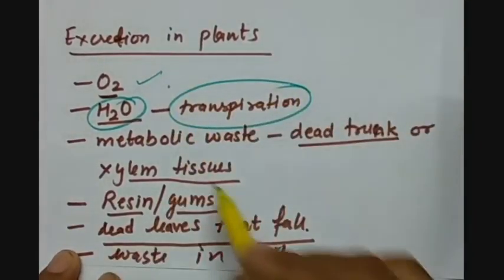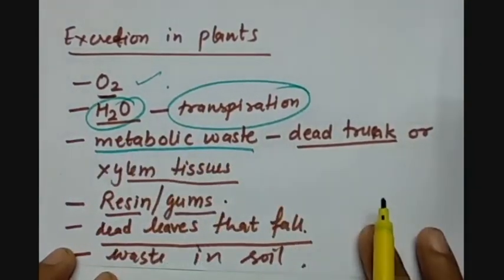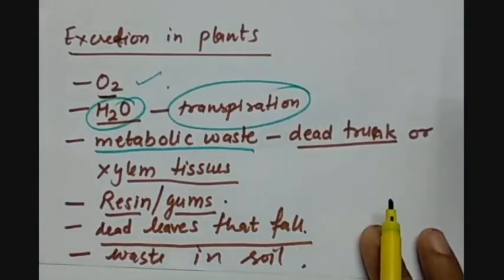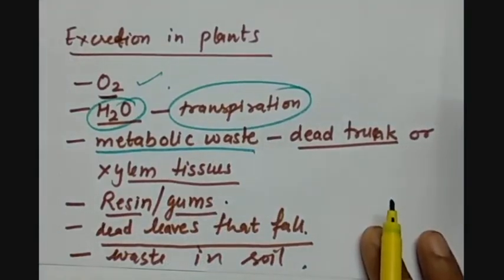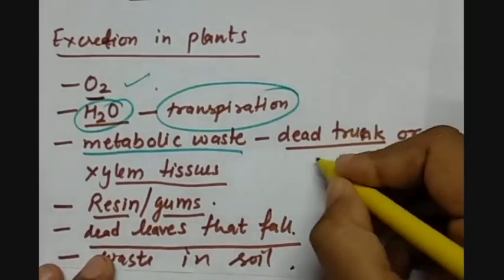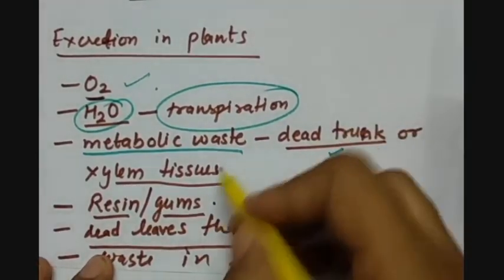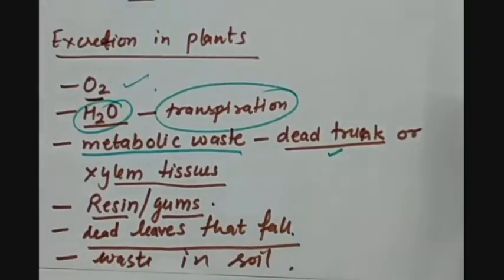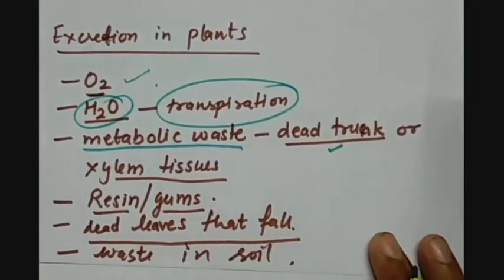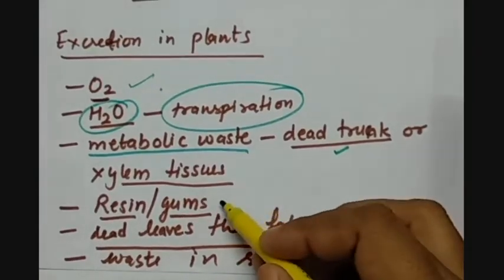Then metabolic waste is removed by various processes. It can be removed in the form of dead trunk or dead xylem tissues. There are some more methods, like release of resin and gums.